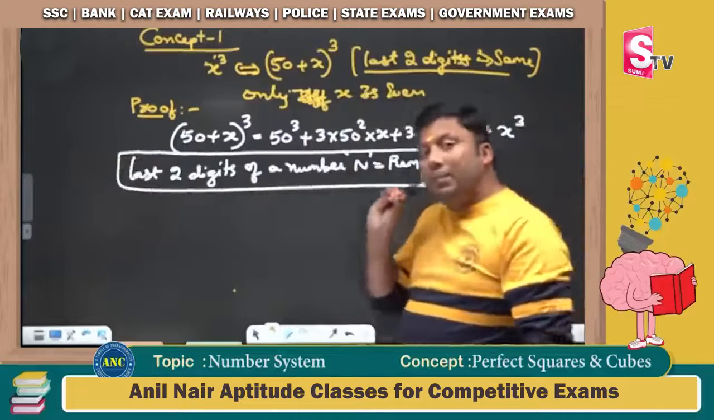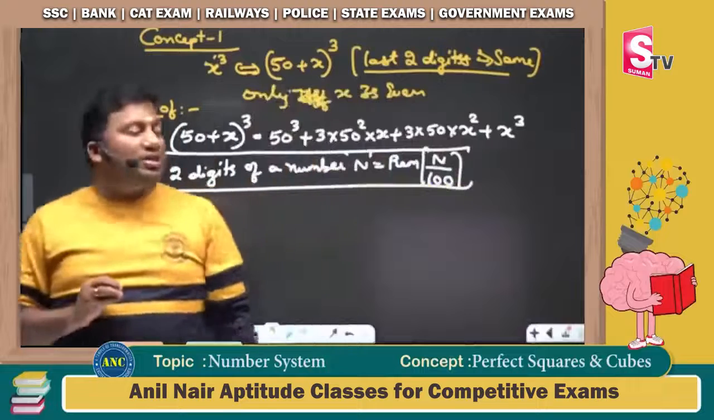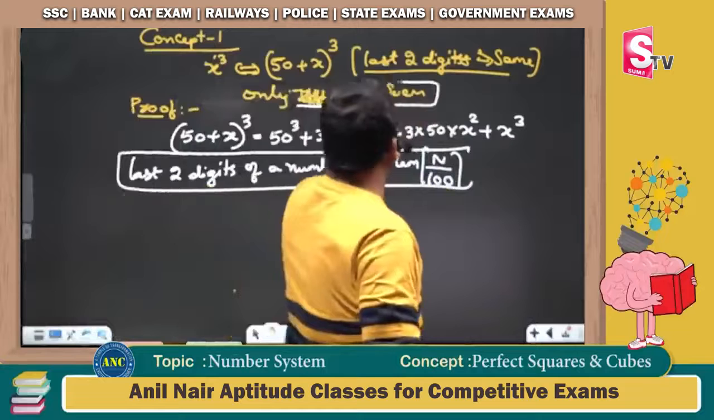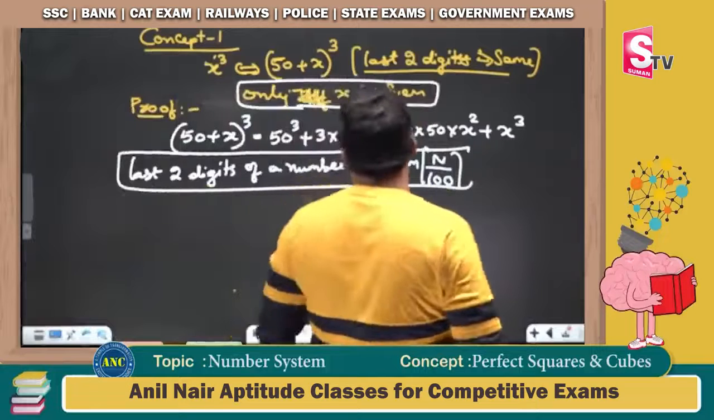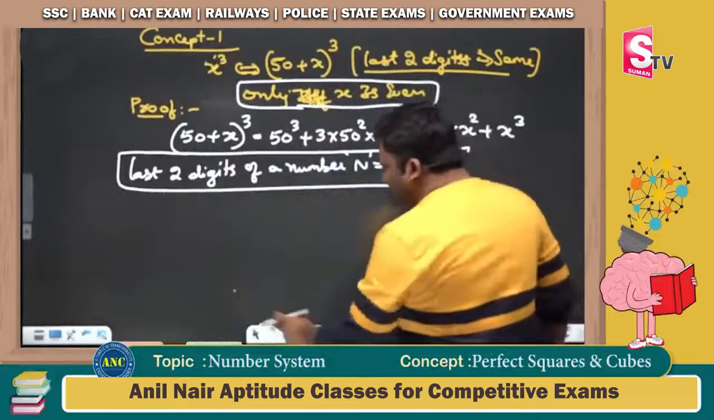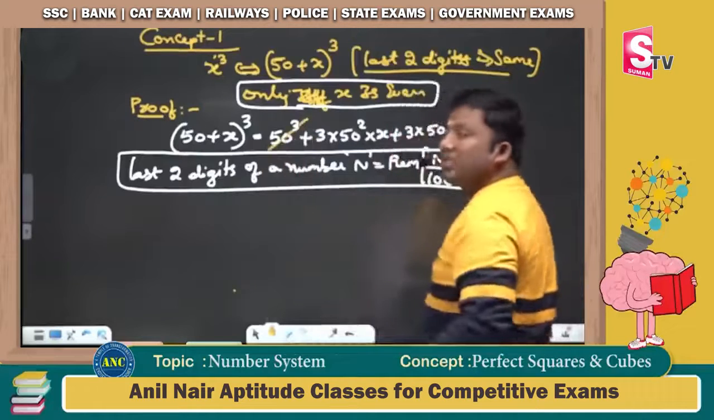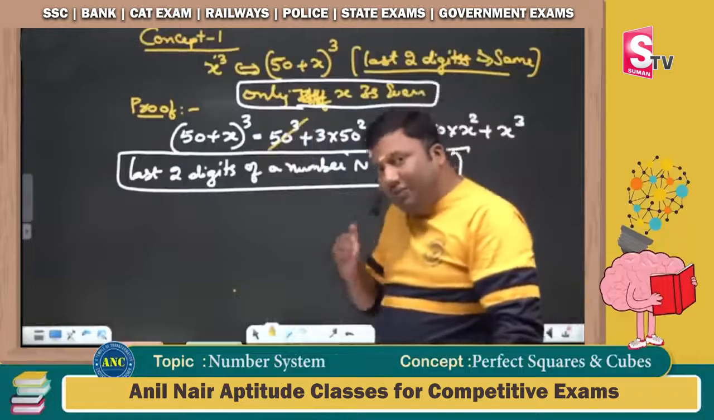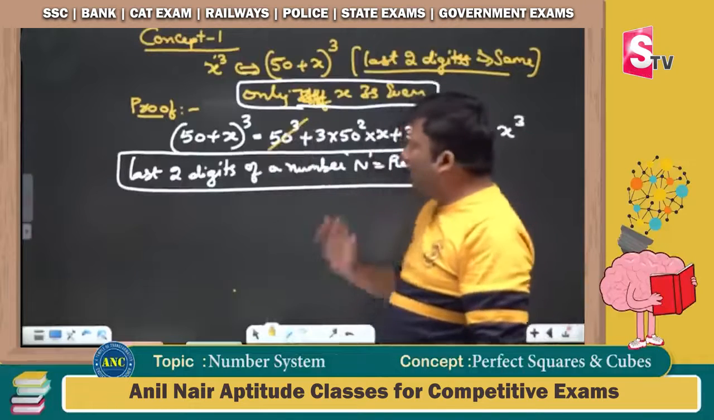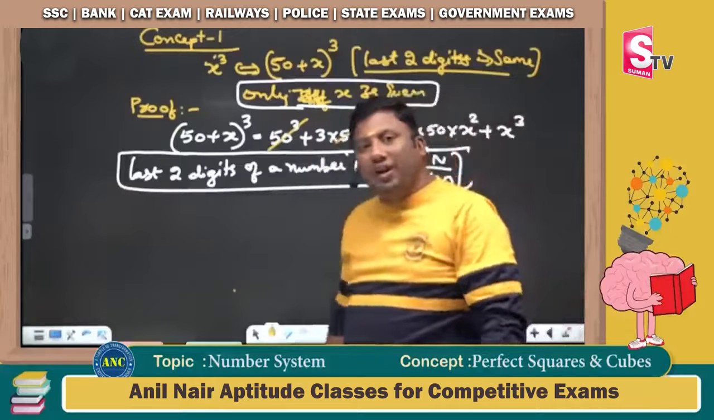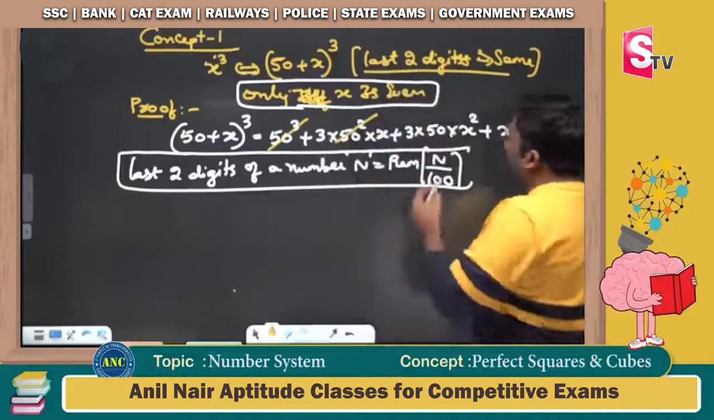x cube and 50 plus x whole cube: the last two digits will be the same only if x is even. Now, if you observe carefully, listen carefully, sir: 50 cube is perfectly divisible by 100. 50 into 50 into 50 is divisible by 100. 50 square is 2500, which is also divisible by 100.